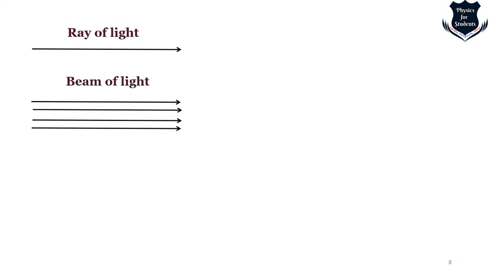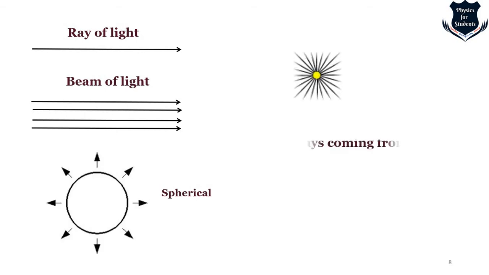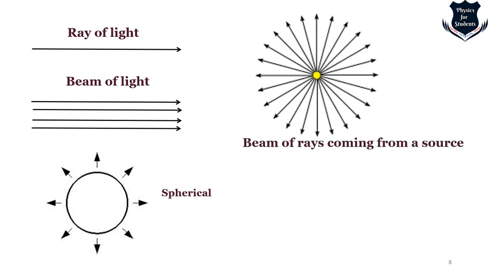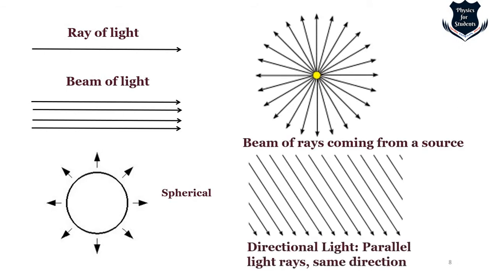Okay, so we can see some examples. For example, this is a ray of light which will go straight. These are beams of light which go again straight. There's a spherical movement which is generally done in this way. So these are the beams of light coming from a source, right? And these are directional light, parallel light rays. So can you see something very unique in these five pictures?